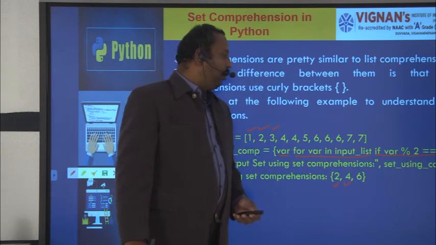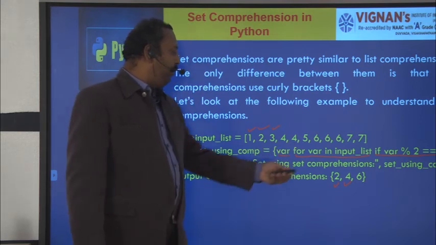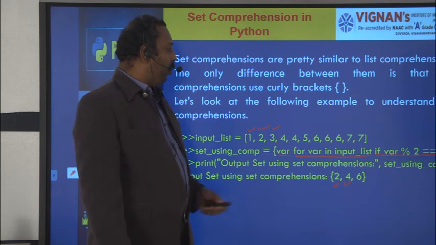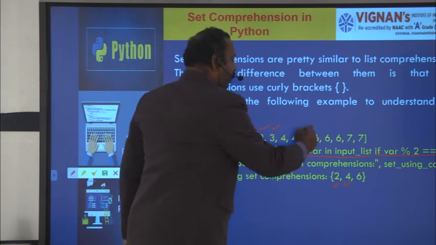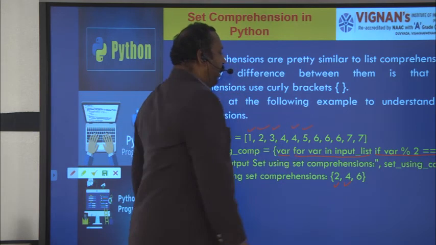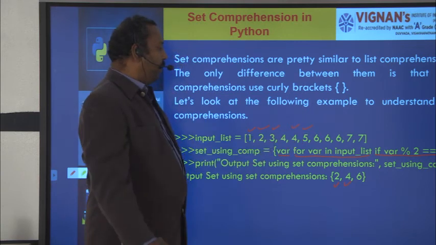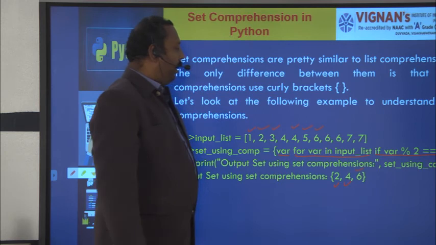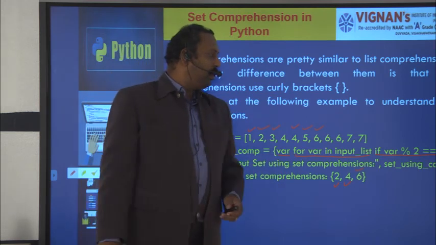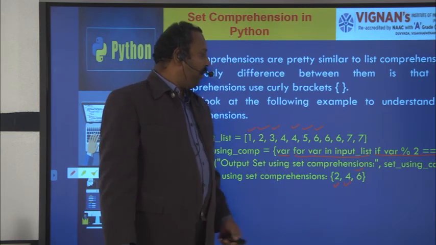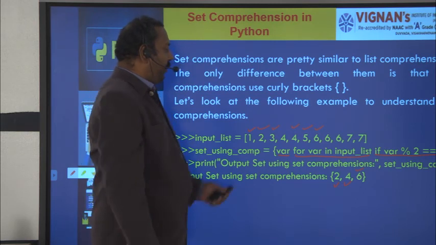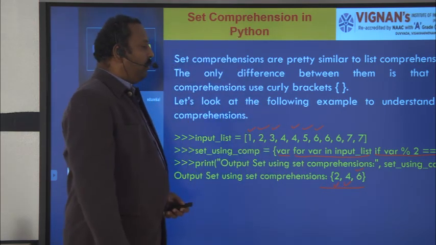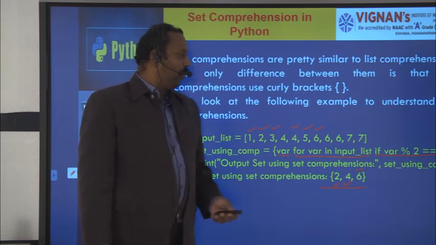Again 4, but a set will not allow duplicates, so you will get only one 4. 5 is false. 6 is true, and only a single 6 will be assigned. 7 is false. So the output will be 2 4 6 for a set comprehension.